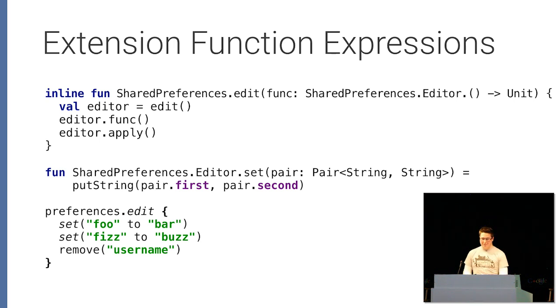It's just an infix method. An infix method means that it's something that accepts two arguments, and rather than using the name and then specifying the two arguments, you specify the first argument, then the name of the method, and then the second argument. So to is a factory for pairs, and so it's going to create a pair that has these two strings and then just pass it to our set method, and then our set method is just going to call put string. And so we've turned preference interaction into this nice high level, almost like English DSL, where we can never forget to call apply.